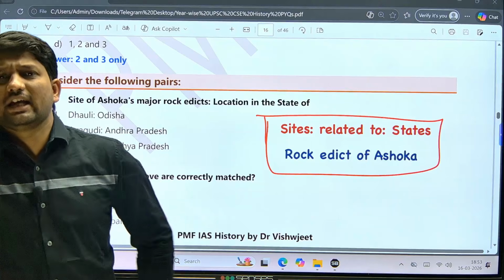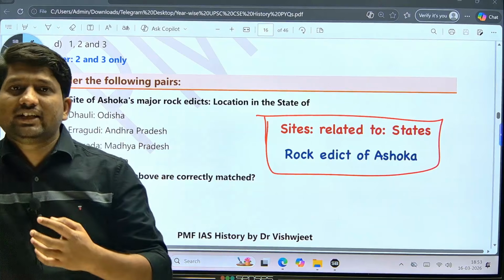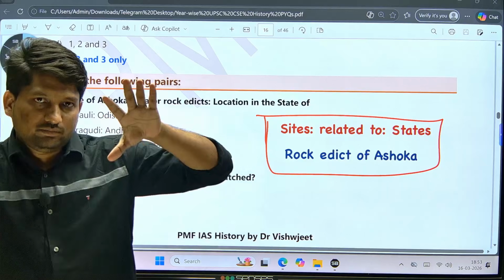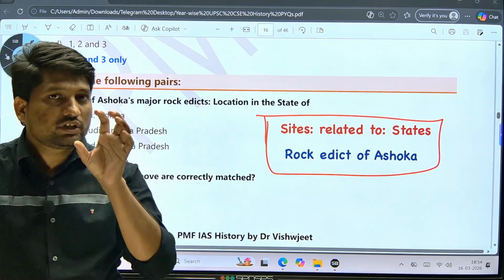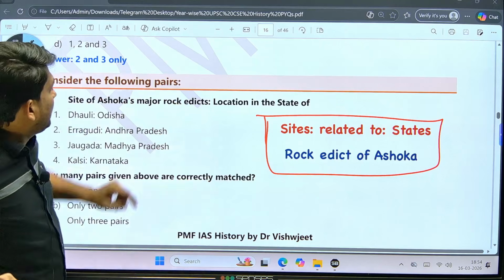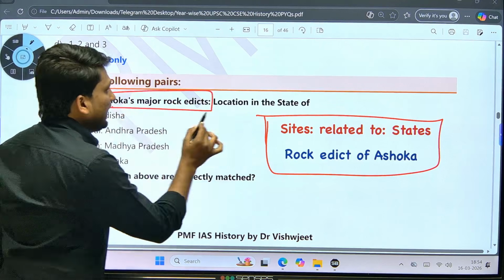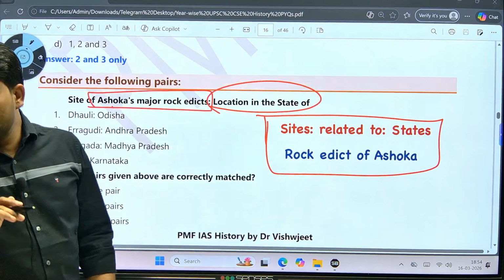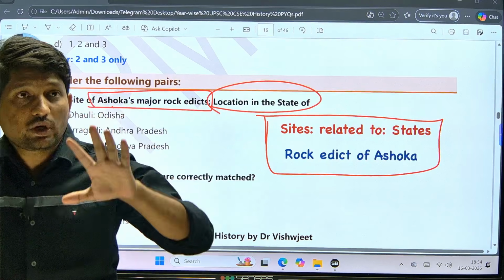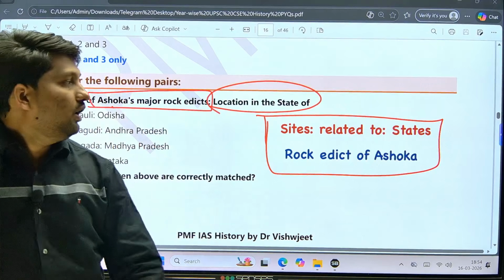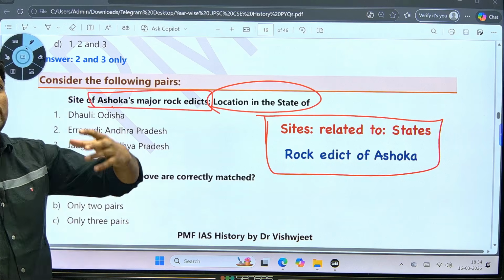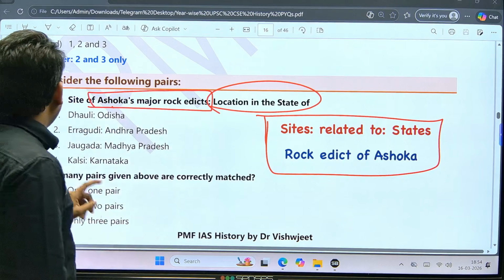Remember, this is a favorite topic: site, archaeological importance and state, then Buddhist scholars and their literature, Jain scholars and their literature, or something related to the concepts of Buddhism. All these are important and favorite themes of UPSC. Here they asked about Ashoka's major rock edicts and their location. Whenever there is a question from the Mauryan Empire, they mostly focus on Mauryan administration, then Ashoka's Dhamma, architecture or the major rock edicts. When we discuss the Mauryan part, we will discuss major rock edicts as well as minor rock edicts.